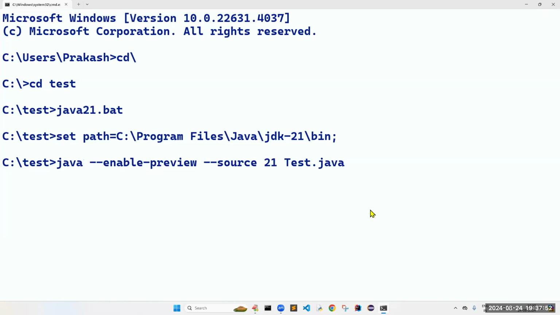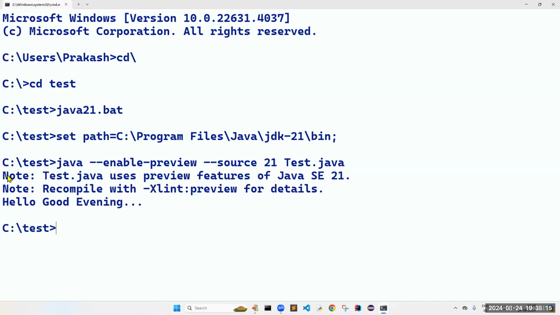There are totally 4 parts. In the first part, I am taking the command called java. In the second part, by default this preview is disabled, so I am going to enable this preview feature. And which version of Java am I using? Java 21. Which file are you trying to execute? Test.java. Now if you press enter, you can see, sir, forget about these 2 notes.